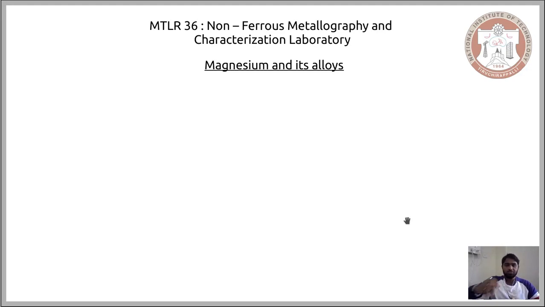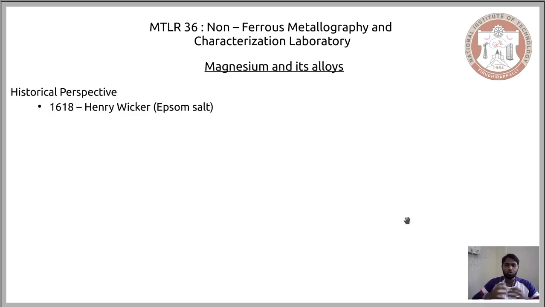The first known usage of a magnesium compound was in the form of a salt. Like I said earlier, this usage of magnesium was an accidental discovery and it has a wonderful story to it. The year was 1618.